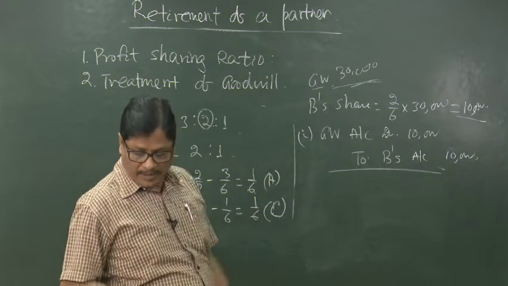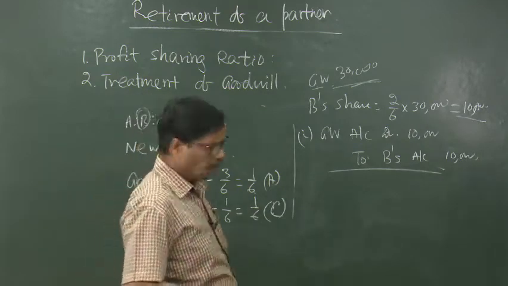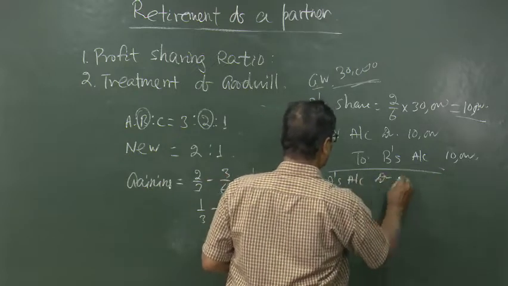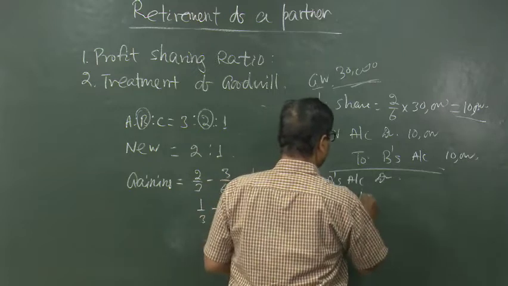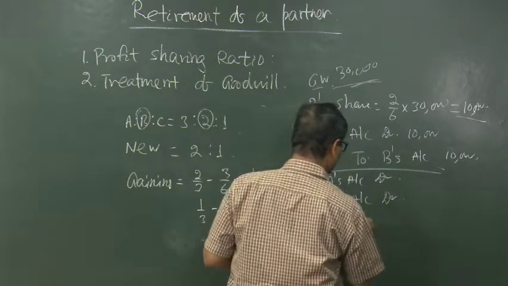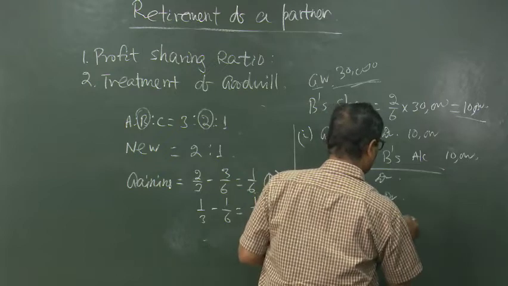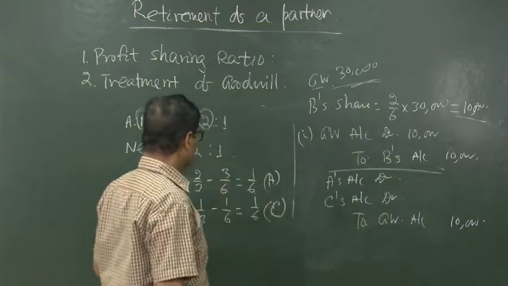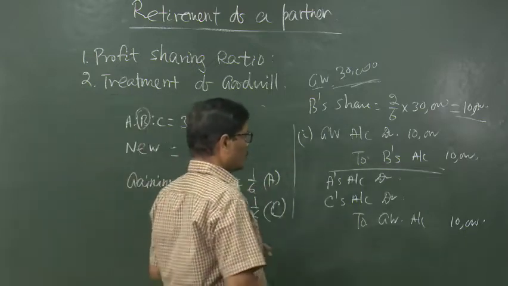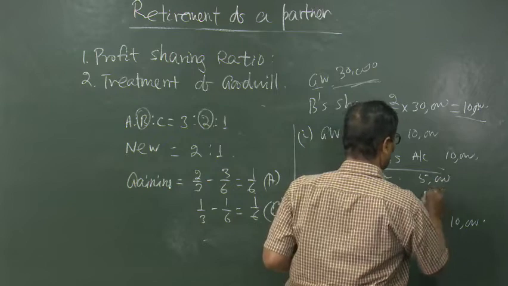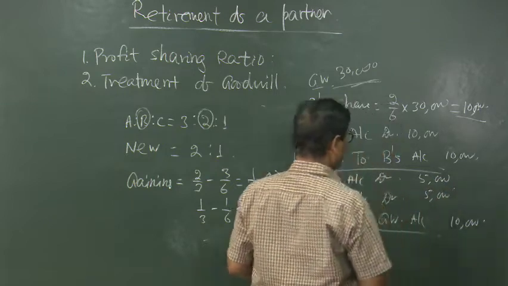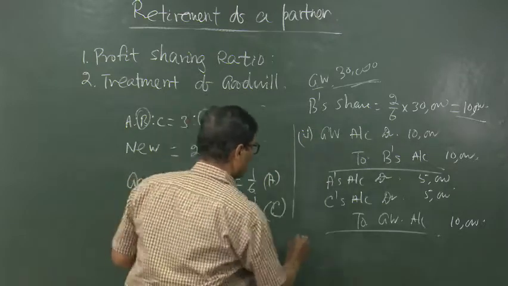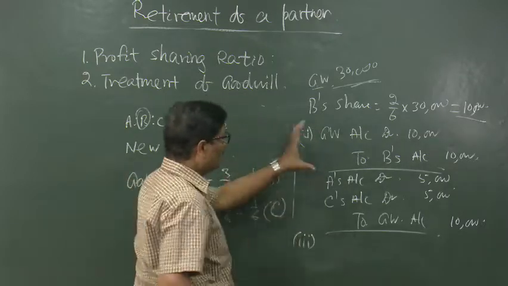The second entry will be the continuing partners' capital accounts, that is A's capital account debited, C's capital account debited, to goodwill account 10,000, in which ratio? In the gaining ratio. And what is the gaining ratio? Equal. So, we can take it 5,000, 5,000. This is the second procedure. The third procedure is nothing but the combination of these two.